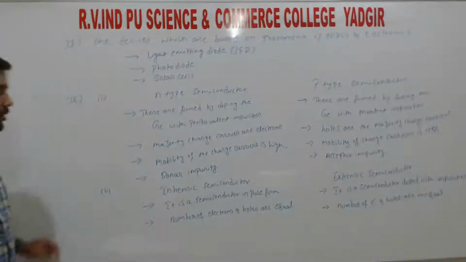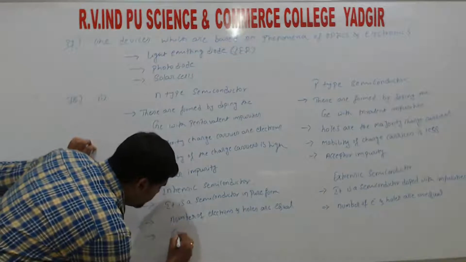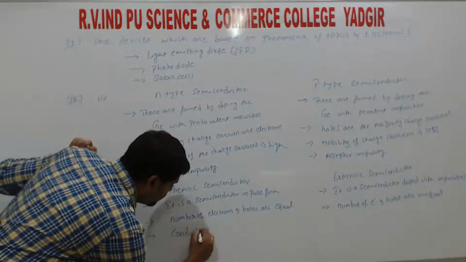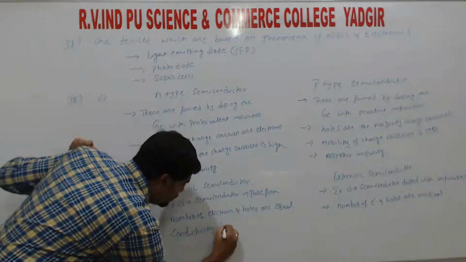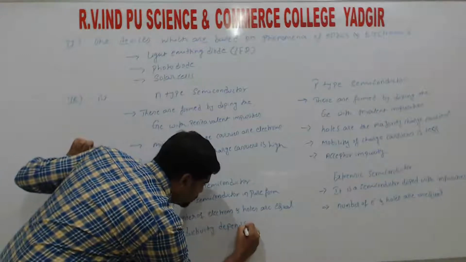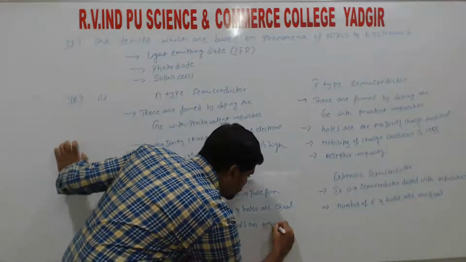So next is conductivity depends on temperature.